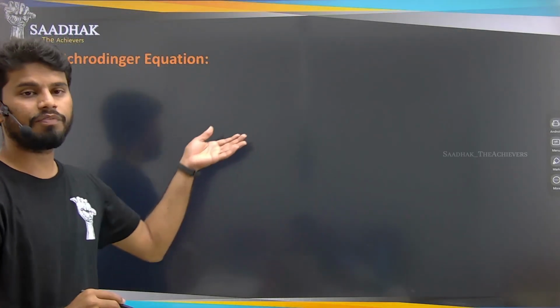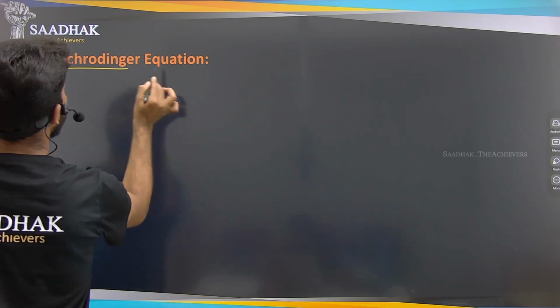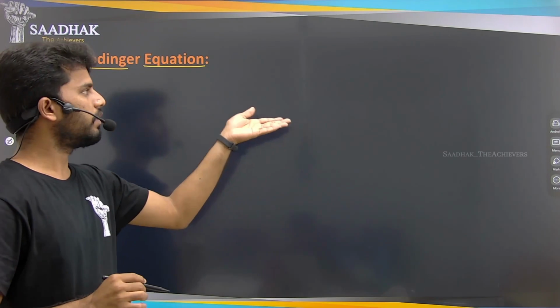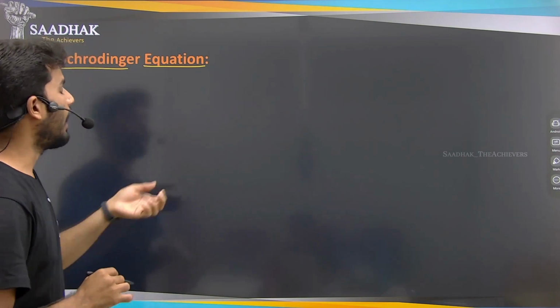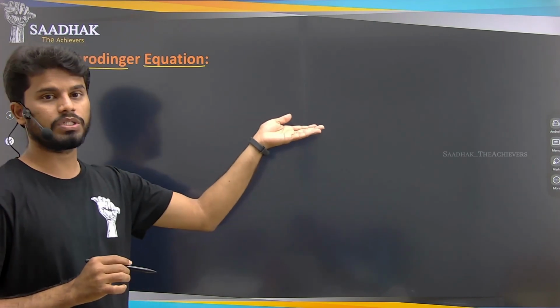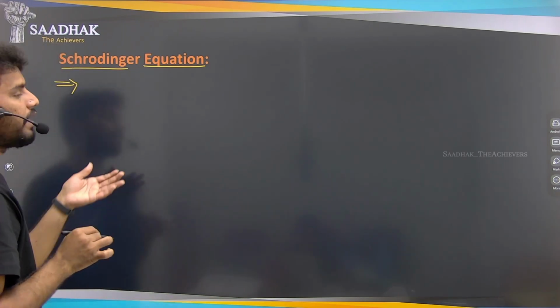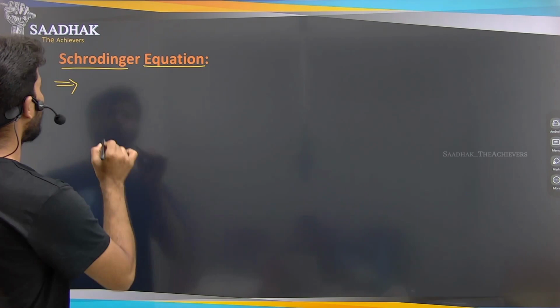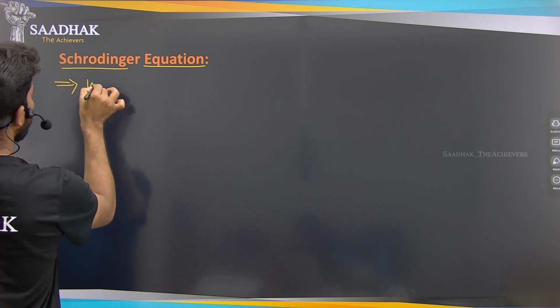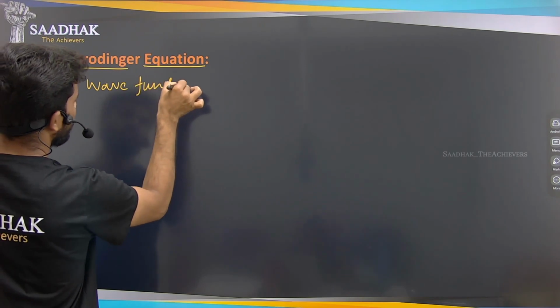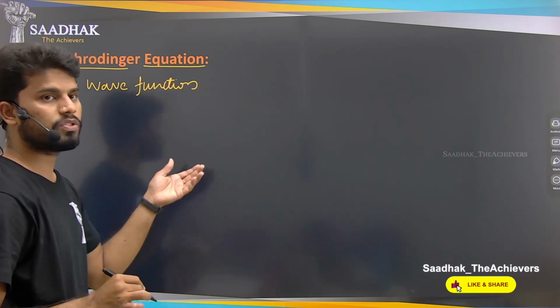In quantum mechanics we have seen the dual nature of the electron, and the Schrodinger equation helps us analyze the wave nature of electrons. So this Schrodinger equation gives us the wave function, which deals with the wave nature of the electron.